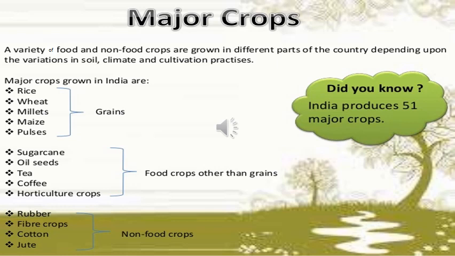Major crops grown in India are rice, wheat, millets, maize, pulses, sugarcane, oilseeds, tea, coffee, and then some horticulture crops, rubber, and fiber crops like cotton and jute. So around 51 major crops are produced in our country. So let us see about each one of them now.